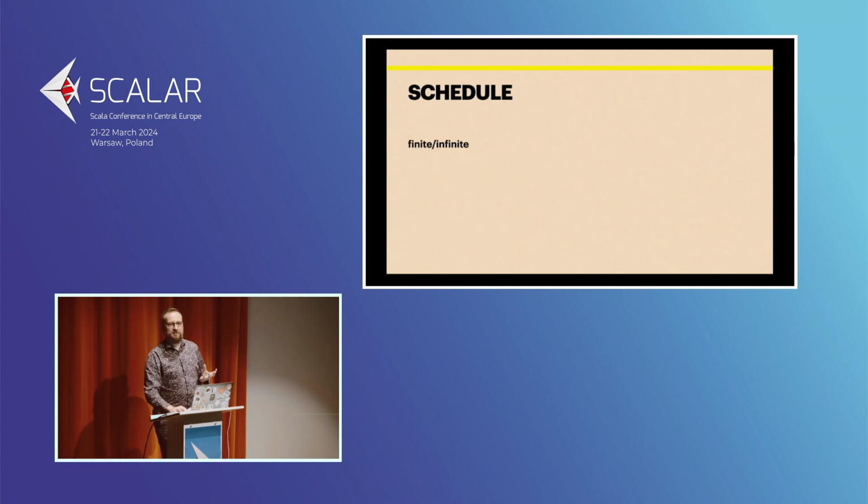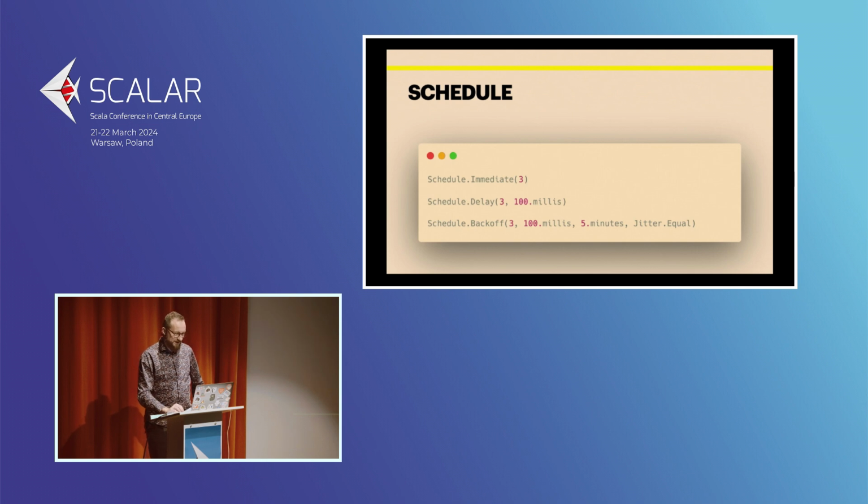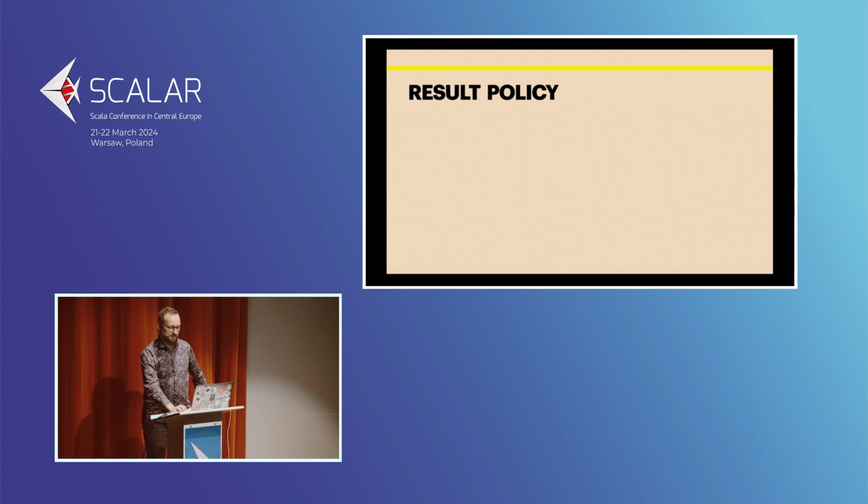So with schedules, there are two types of schedules, actually. One are finite, the other are infinite. The schedule consists of a delay. In delay, you can choose whether you have no delay, so you try immediately, you can have a constant delay, or you can have the exponential variant with some kind of jitter, which is a way of introducing some randomness, a tiny one, to the delays between the subsequent retries. So this is the way you are able to define a schedule. So there's a data model for that, basically, for the different variants.